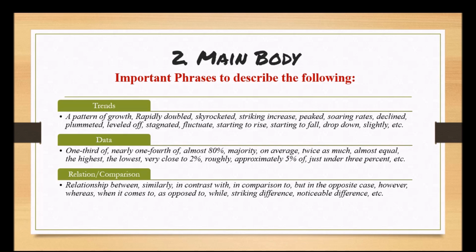Data. When we are talking about data, we can use phrases like one third of, nearly one quarter, almost 80%, almost this percent, almost that percent. Majority, on an average, twice as much, almost equal, the highest, the lowest. So many phrases are there which we can use. In order to compare or create a relation, we can use words like relationship between, similarly, in contrast with, in comparison. And in the opposite case, such phrases can be used.